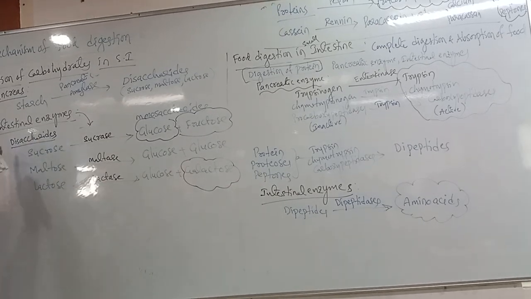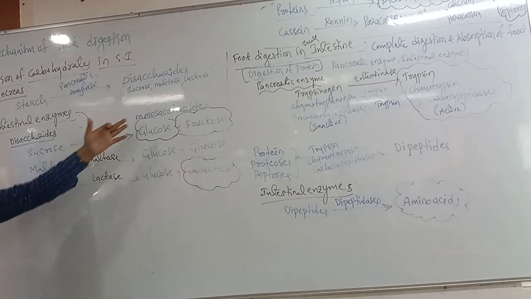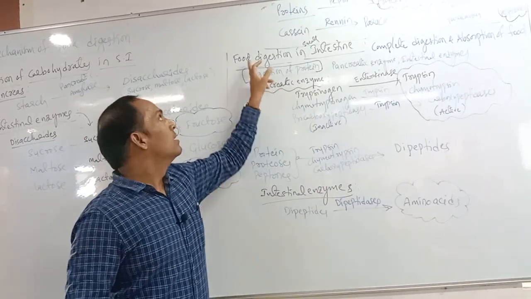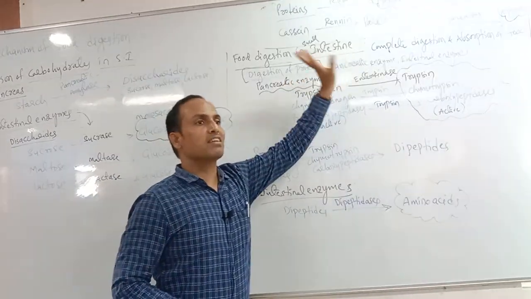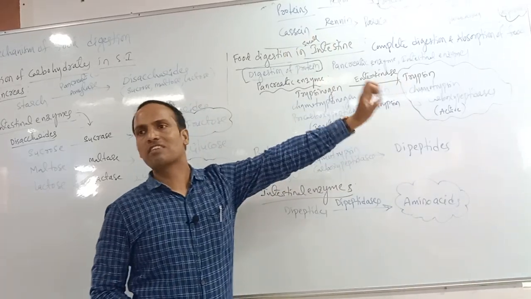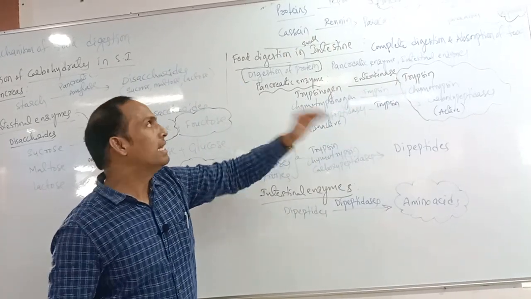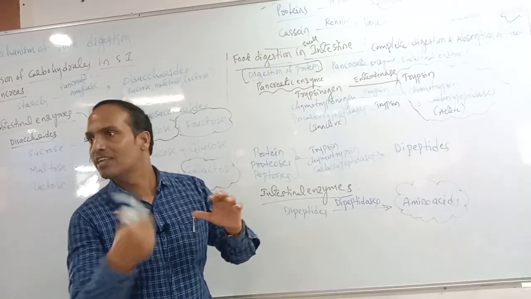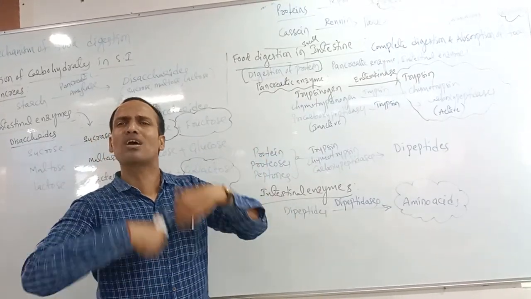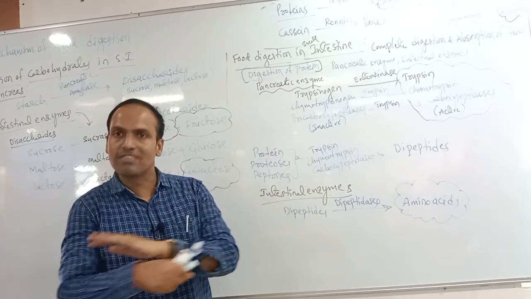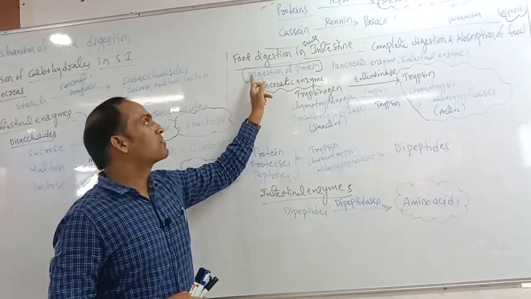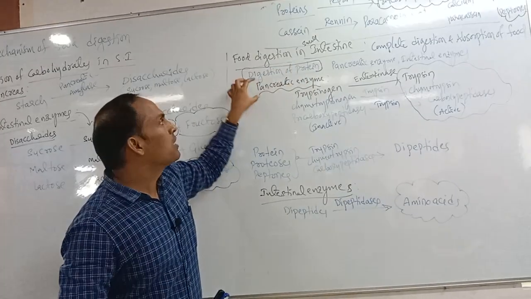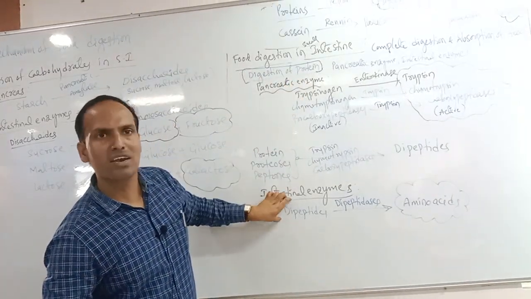Okay, can I repeat this once again? Yes. Okay, once again I am repeating this. Food digestion in the small intestine. Complete digestion of the food takes place in our small intestine. Mainly in our small intestine, pancreatic juices are released. Pancreatic juices plus intestinal juices both work and digest completely. First, protein digestion we are discussing: pancreatic enzymes and intestinal enzymes.